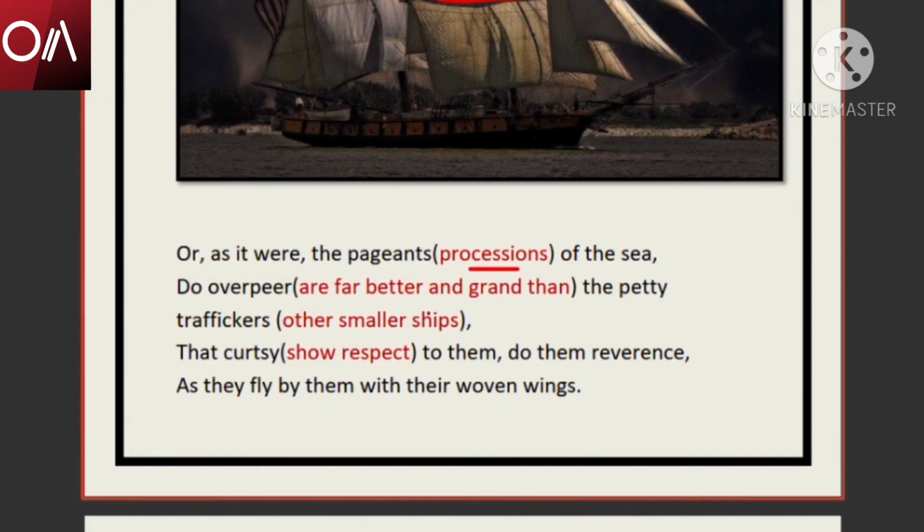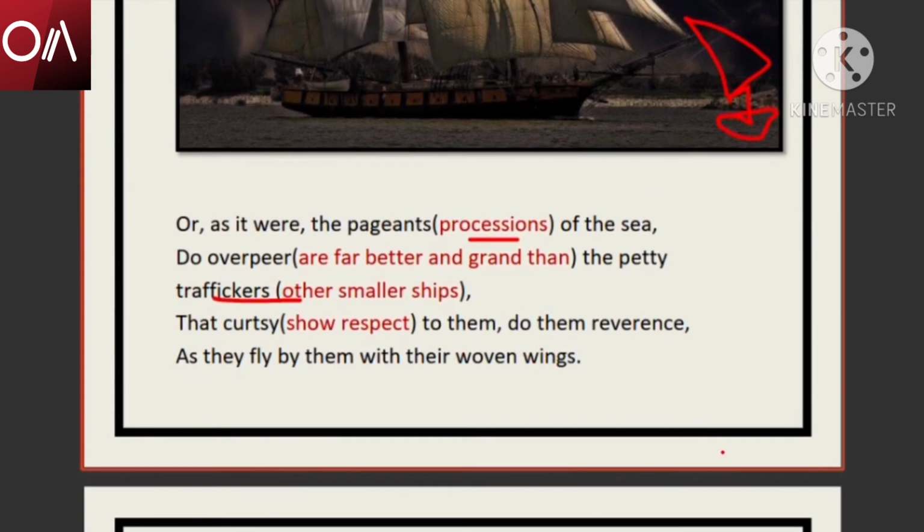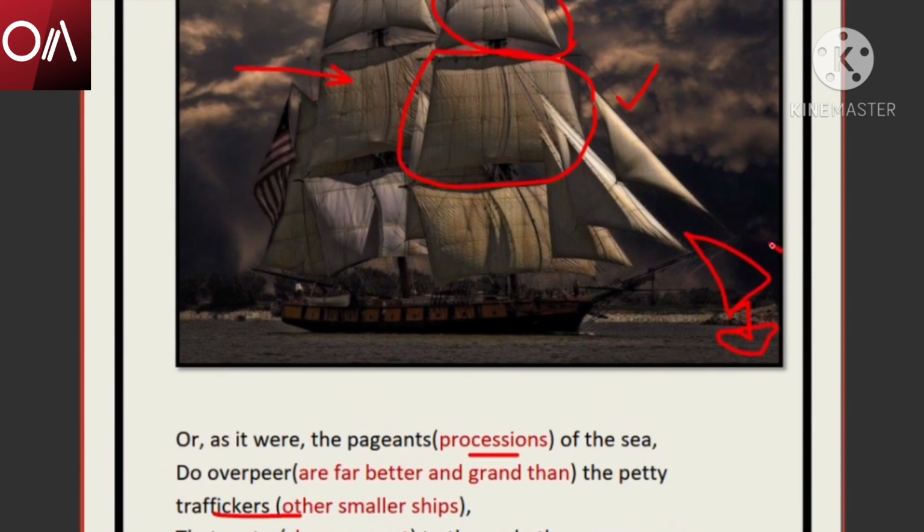"Do overpeer the petty traffickers." Overpeer means obviously Antonio's big ships were far better looking and grander than the petty traffickers. Petty traffickers means the smaller ships; the smaller businessmen used to have smaller ships, smaller sails. So when they passed by the side of Antonio's ship, they seemed very small in size. Beside this huge ship, if there is a small ship passing by, obviously it will look very small in front of Antonio's ship. So they appeared petty traffickers, smaller ones, that curtsy to them. It seemed that these small ships were bending their heads and showing courtesy to Antonio's big ships.